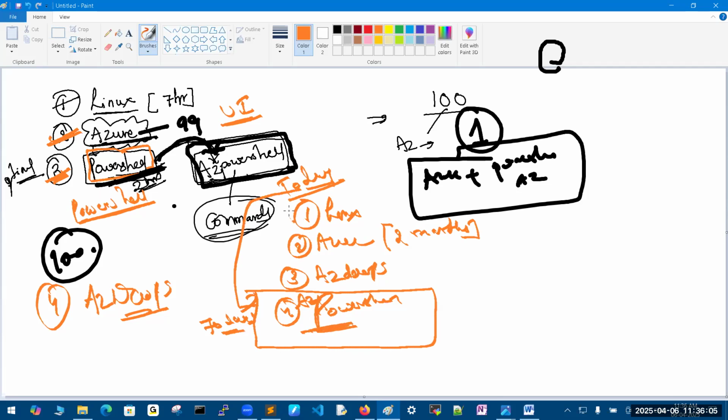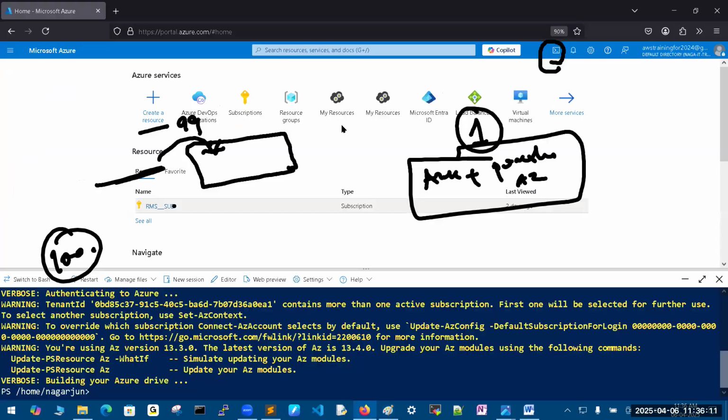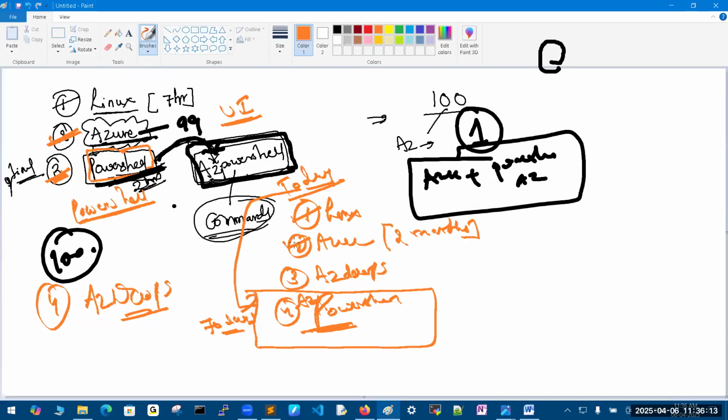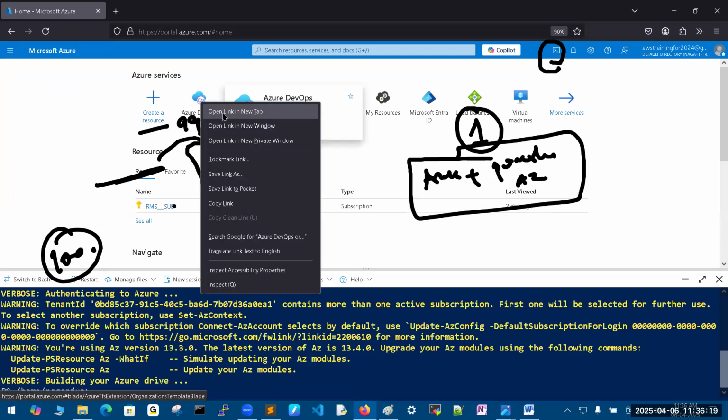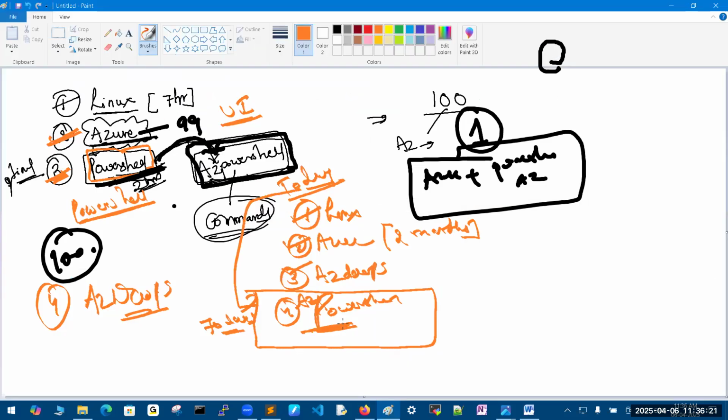Before that, you have to learn Linux. You have to learn Azure in the portal in this way. In this way, you have to learn, and Azure DevOps. In that area, you have to learn DevOps also. Once all these are completed, only then will I start Azure PowerShell. Sir, the Azure PowerShell requirement is there. You should be good at PowerShell only. Already you are trained. You know the power of PowerShell.